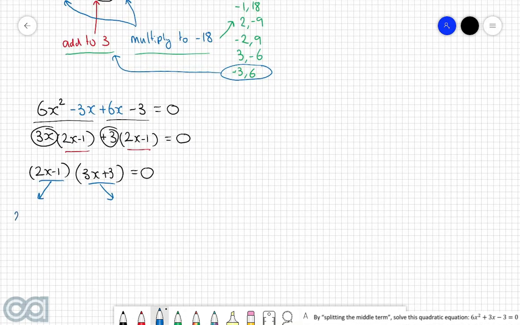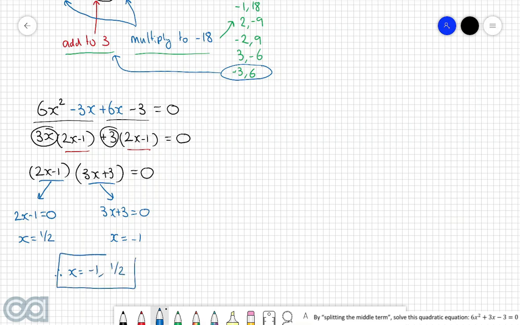So in other words, we have 2x minus 1 is equal to 0, or we have 3x plus 3 is equal to 0. And then by solving both of these for x, we have x is equal to 1/2, and then x is equal to -1. So therefore, x is equal to -1 and +1/2.